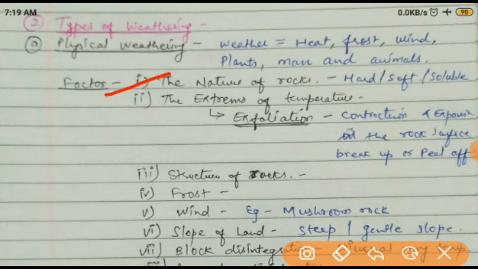First of all, the nature of rocks. If the rock is very hard, soft, or soluble. The rock in nature may be very hard. Either the rock is soft, not very soft, soft.